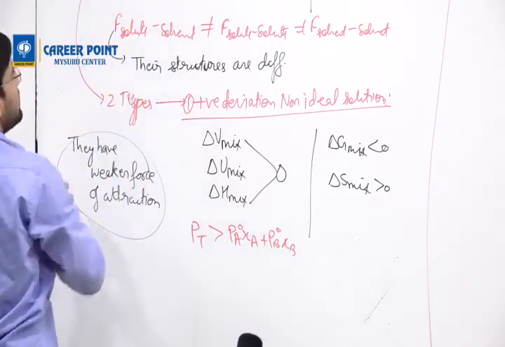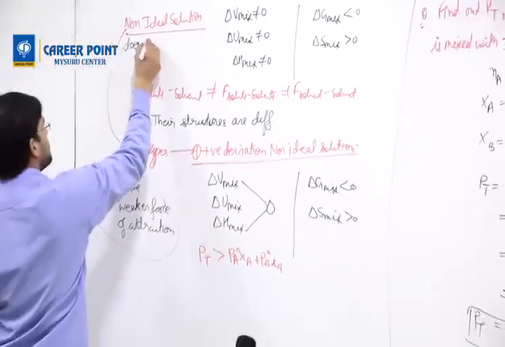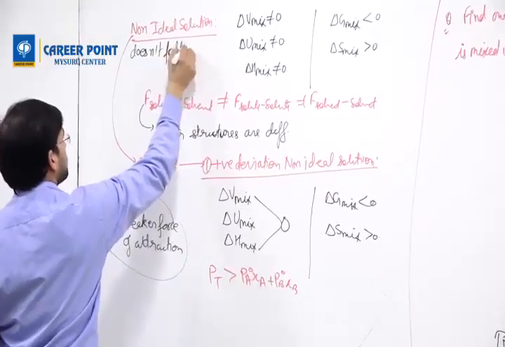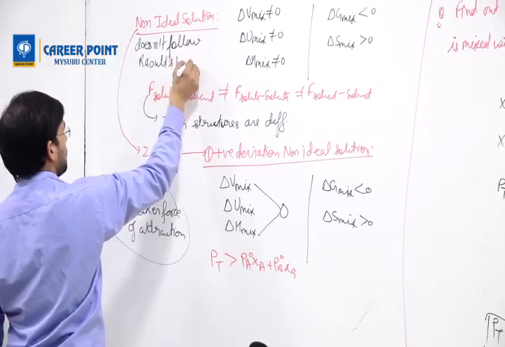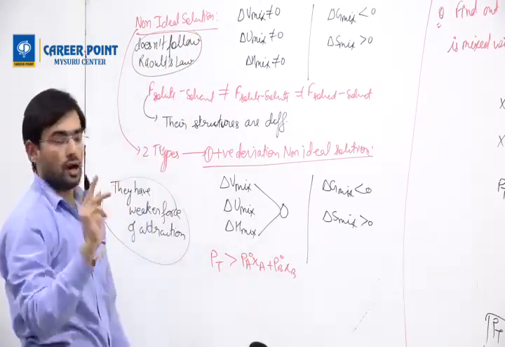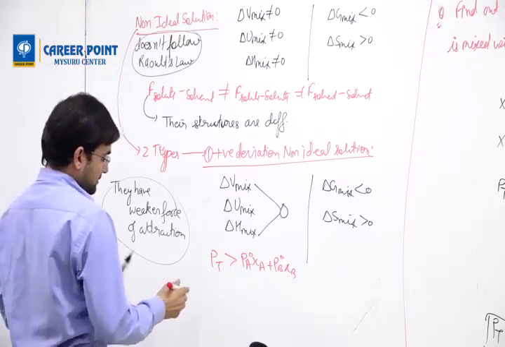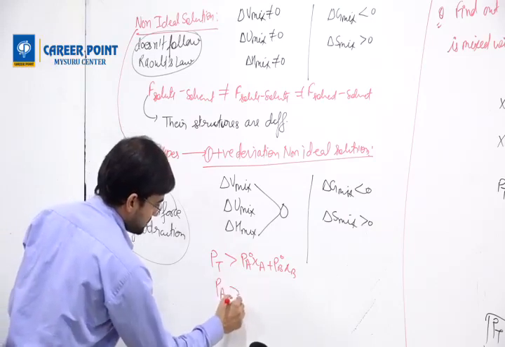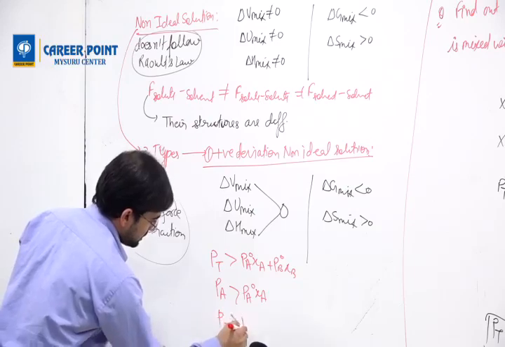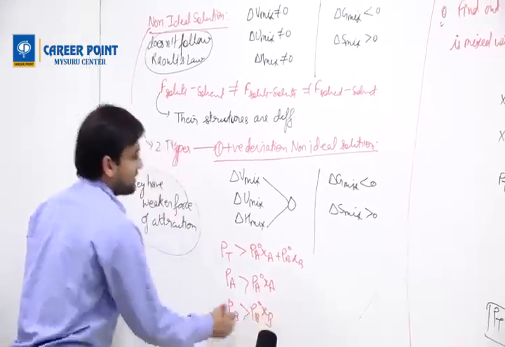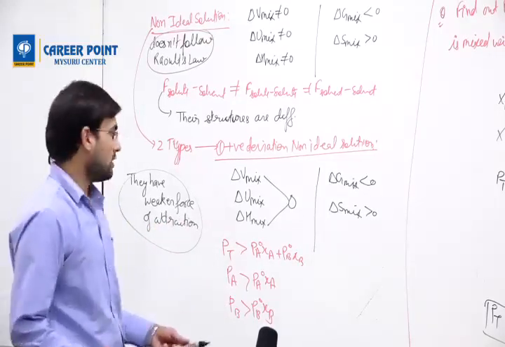One more point we can write: non-ideal solution does not follow Raoult's law. Let's say this is not equal. Understood? So I can also say PA is greater than PA naught XA, PB is greater than PB naught XB. This is all about positive deviation non-ideal solution.